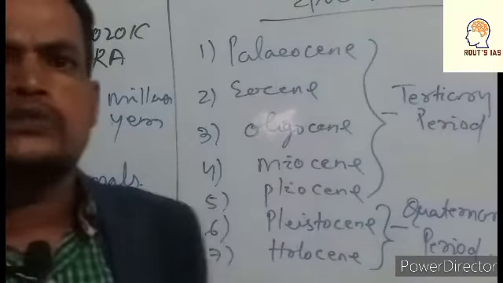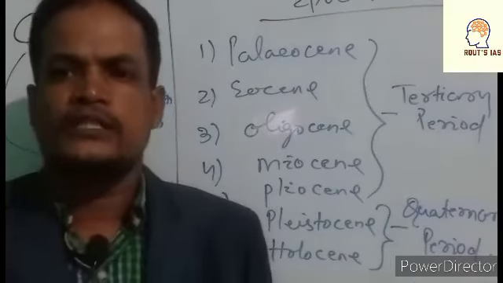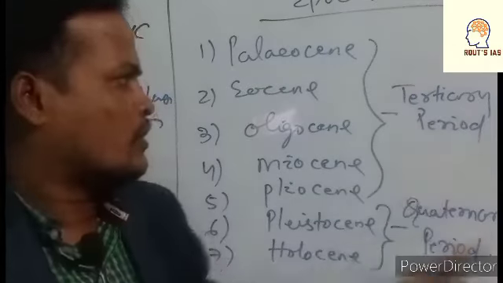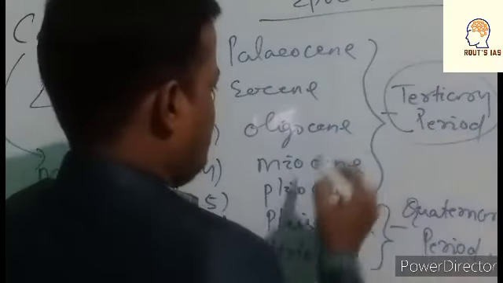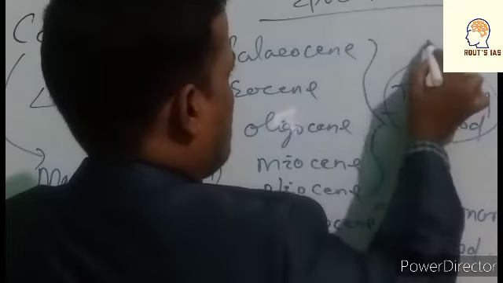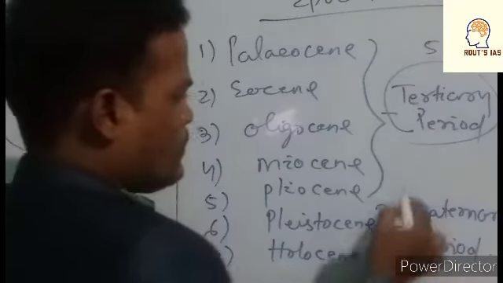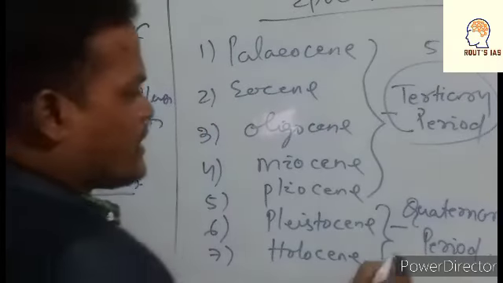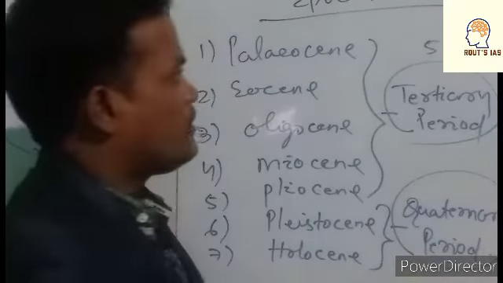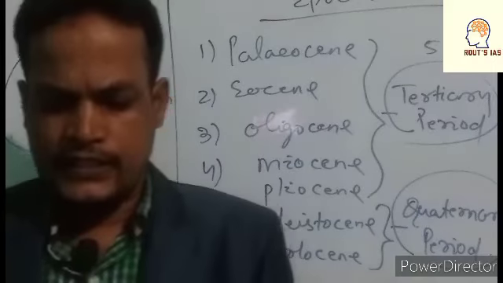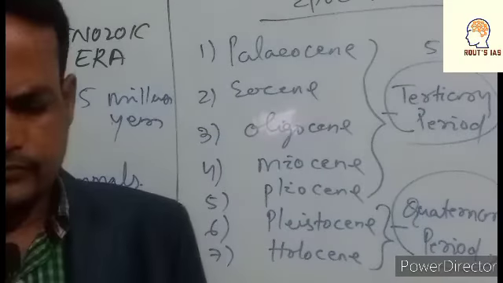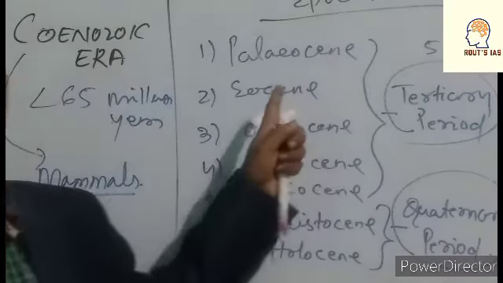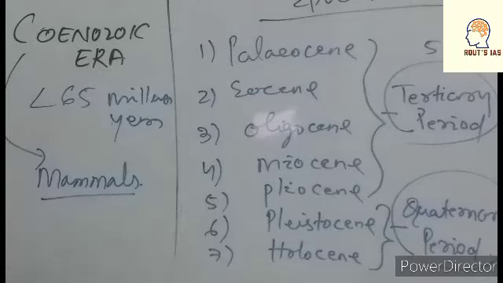These are Paleocene, Eocene, Oligocene, Miocene, Pliocene, Pleistocene and Holocene. Paleocene, Eocene, Oligocene, Miocene, Pliocene belong to the Tertiary period. These five belong to the Tertiary period, and Pleistocene and Holocene belong to the Quaternary period. Is it right? So see, in the beginning of Paleocene, what started? The primates. Let us write about it. Clear?